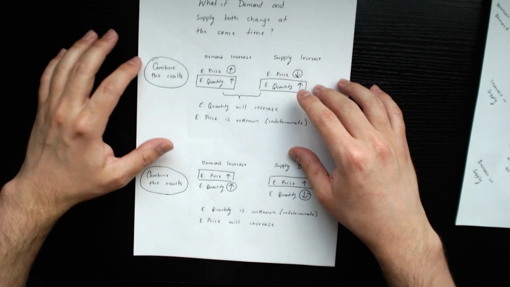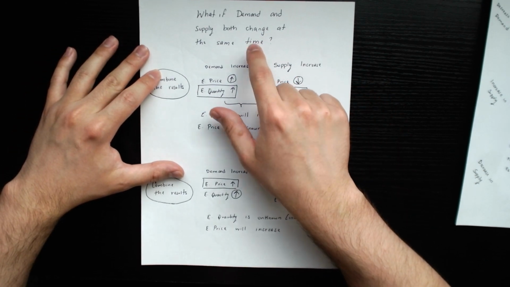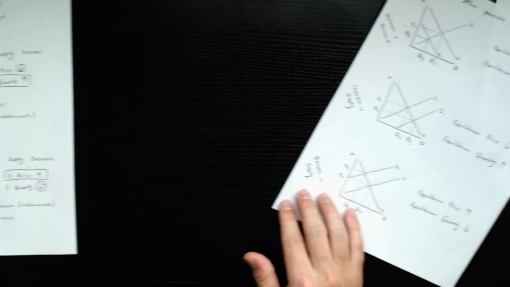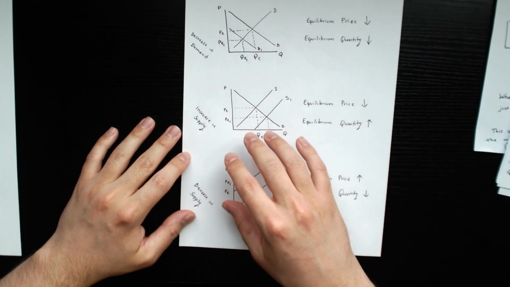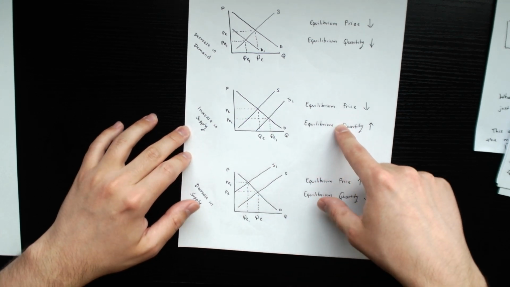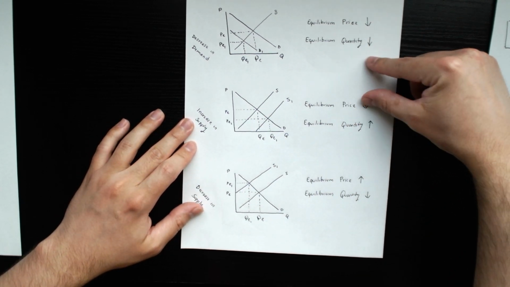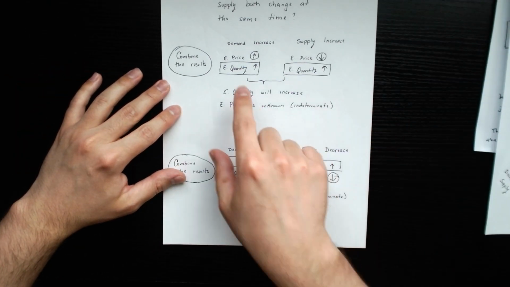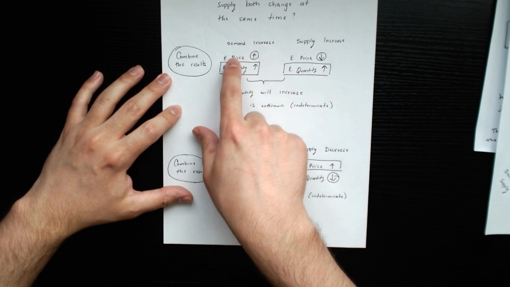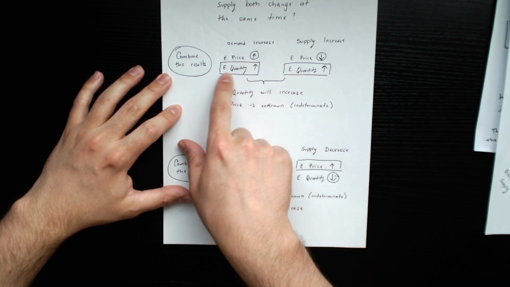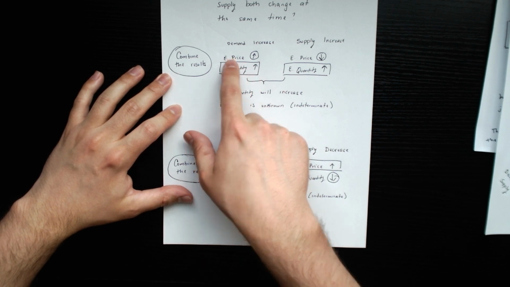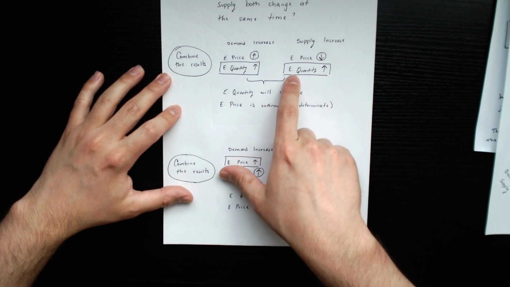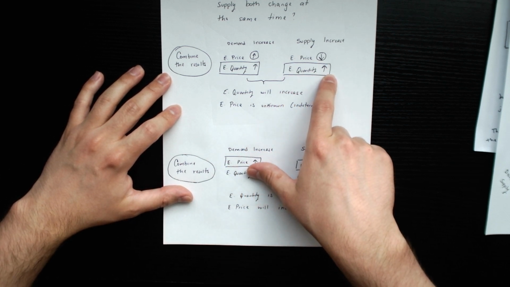Now, what happens if both demand and supply shift at the exact same time? Well, an easy way to do this is to draw these graphs that we did before, and then you can see the results. If there's two of them shifting at the same time, you're going to combine those results. Okay. So for example here, if demand increases, the price at the equilibrium goes up and the quantity at the equilibrium goes up. But if supply is increasing at the same time, that's going to cause the equilibrium price to go down and the equilibrium quantity to go up.